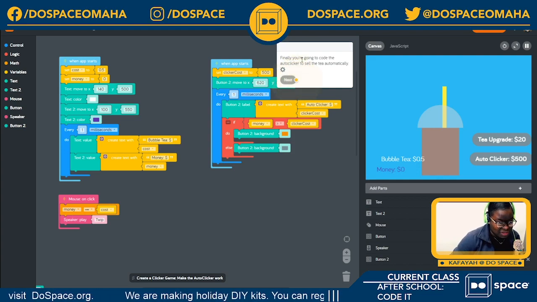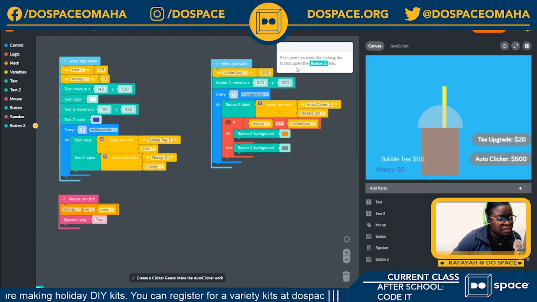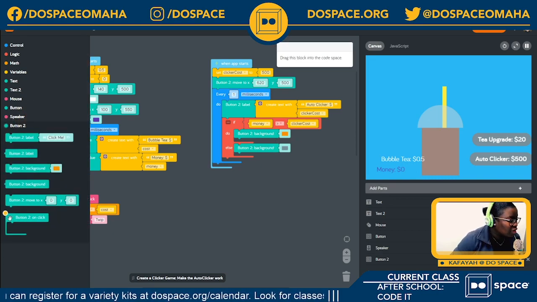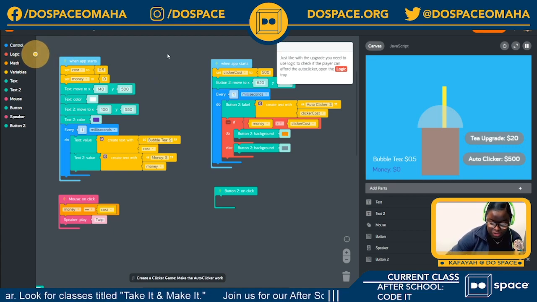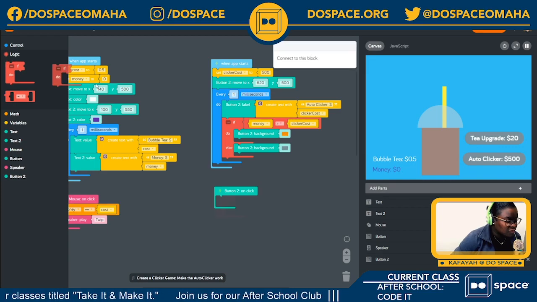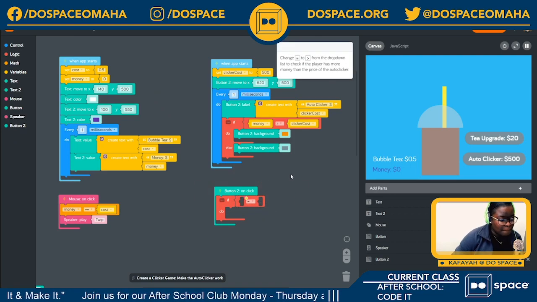Finally, we are going to code the auto clicker to sell the tea automatically. So I'm going to go next. First, create an event for clicking the button. To do that, I'm going to open my button tray and click, drag, and place it right here. Next, just like with the upgrade, you need to use logic to check if the player can afford the auto clicker. And of course, when we say logic in CanoCode, we're talking about our if statements. So I'm going to go right here and drag the block right here.